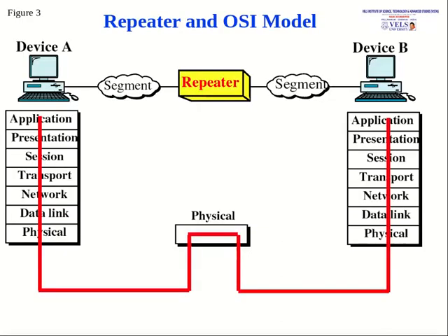Here we can see the physical layer used by the repeater. These are the two devices, A and B. A is the sender and B is the receiver. In between is the repeater, which regenerates whatever signal it receives, so the weak and corrupted signals are eliminated.